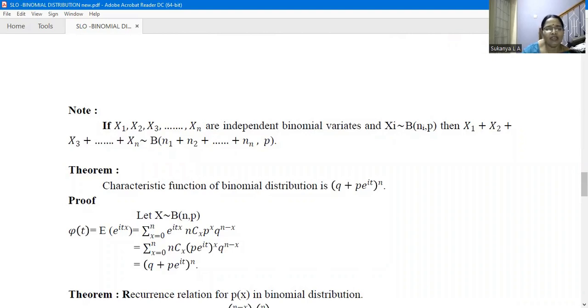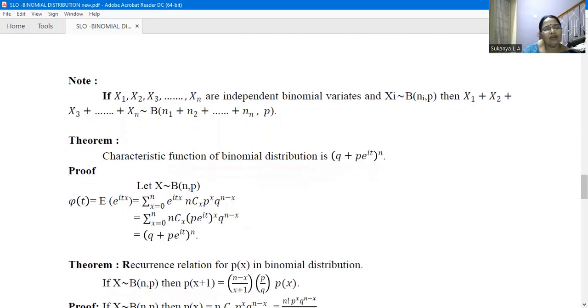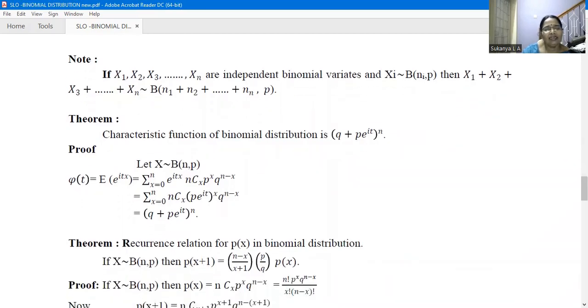That is, if X1, X2, etc., Xn are independent binomial variates with parameters ni and p, then X1 + X2 + etc. + Xn, that is, the sum of the n binomial variates, will also be a binomial variate with parameters n1 + n2 + etc. + nn, p. Next, we are going to derive the characteristic function of a binomial distribution, and we will get it to be (q + p e^(it))^n.